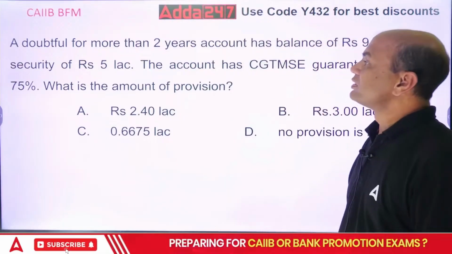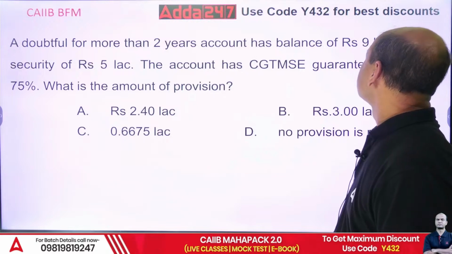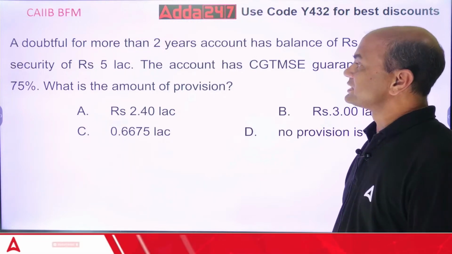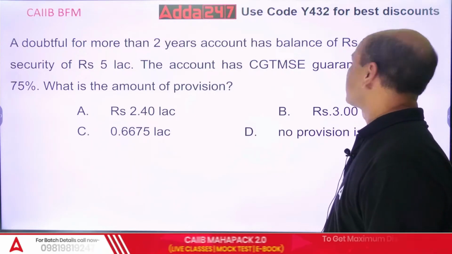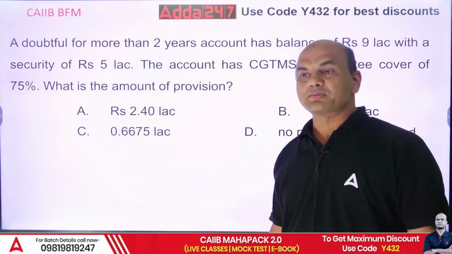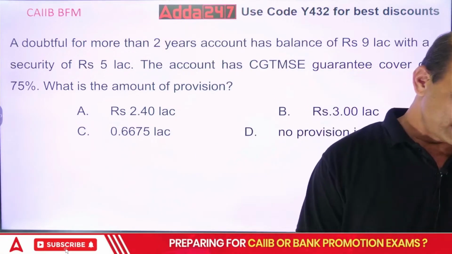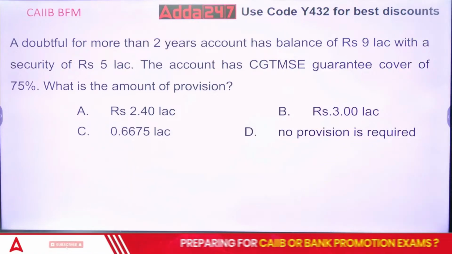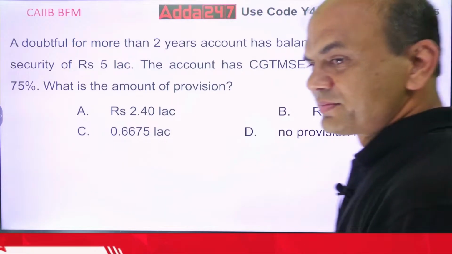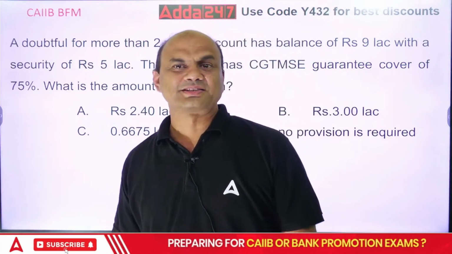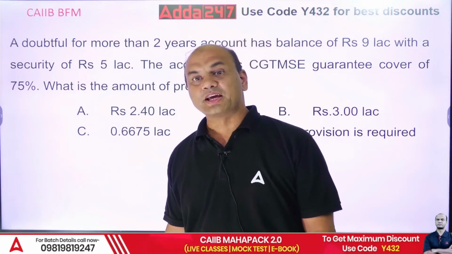A doubtful asset for more than 2 years has an account balance of rupees 9 lakhs with a security of 5 lakhs. The account has CGTMSE guarantee cover of 75%. What is the amount of the provision? Everyone think and try to give the answer as much as possible.